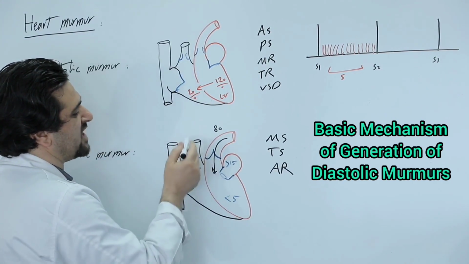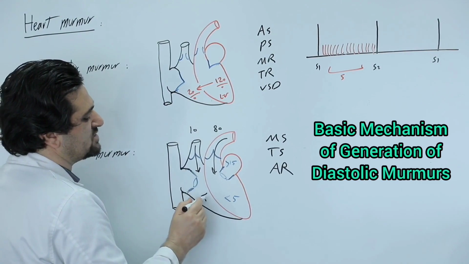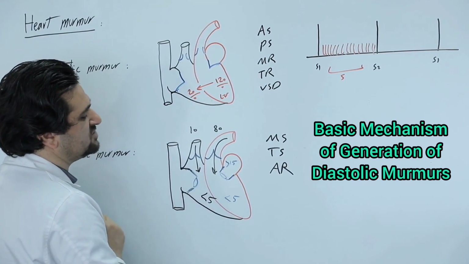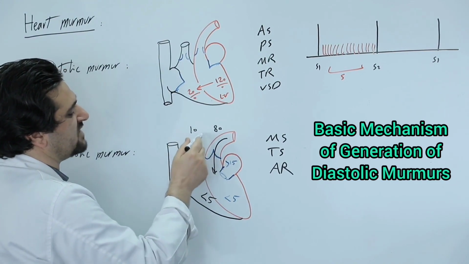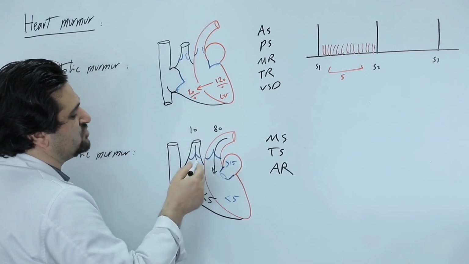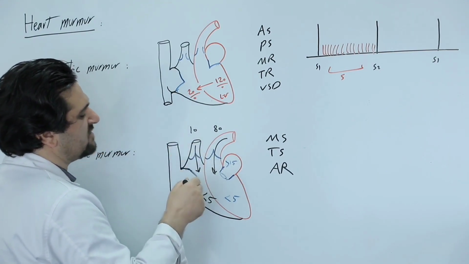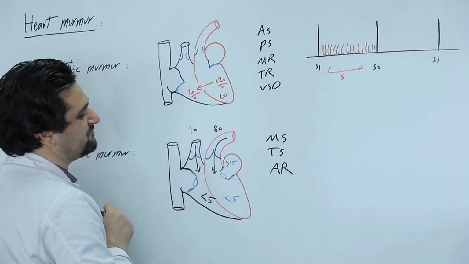The diastolic pressure of the pulmonary artery is about 10 to 15 millimeters of mercury, and the diastolic pressure of the right ventricle is less than 5 millimeters of mercury. In a patient with pulmonary insufficiency or regurgitation, blood flows from the pulmonary artery into the right ventricle during diastole, leading to turbulent blood flow, and as a result, the sound of pulmonary regurgitation can be heard.